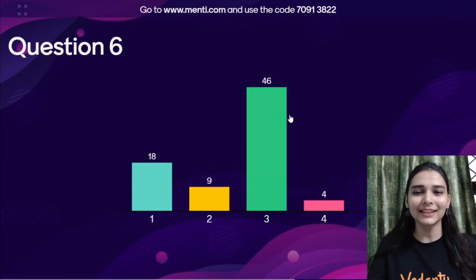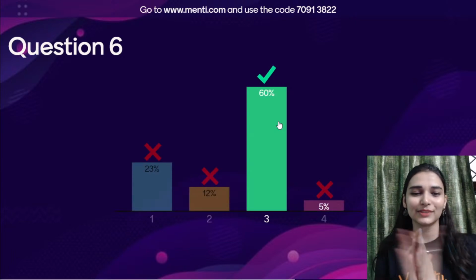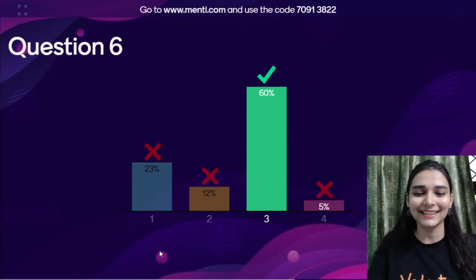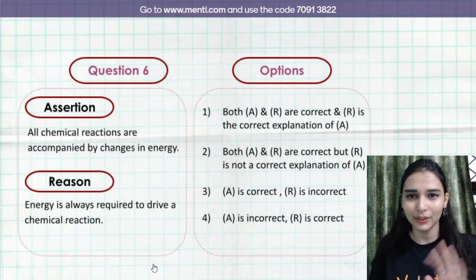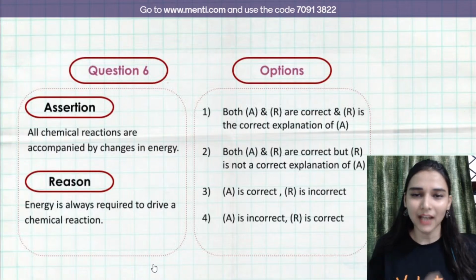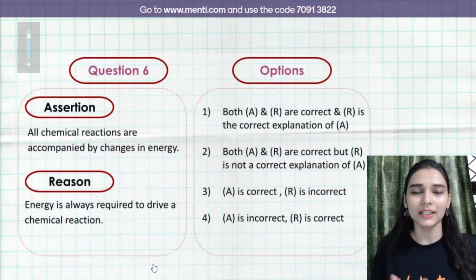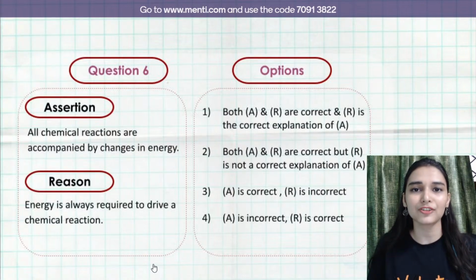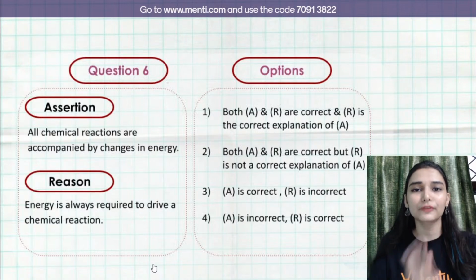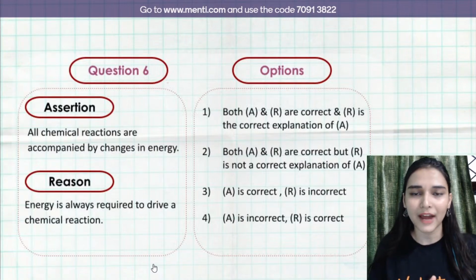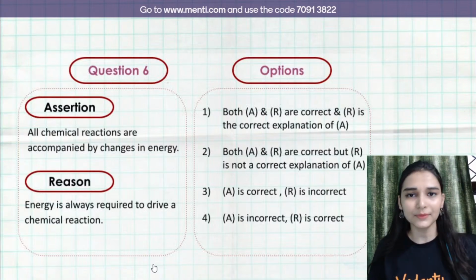Think about it. And the correct answer, I am so proud of you guys. Like 60% made it. I was not sure. I was like, let's see what happens. So look, understand this question, it is a very lovely question. We will go back and read the question. All chemical reactions are accompanied by changes in energy. 100% true statement. Because whenever a chemical reaction happens, some bonds are broken and some new bonds are formed. So that is a sort of rearrangement of atoms, and sometimes it can be an exothermic reaction, sometimes it can be endothermic.